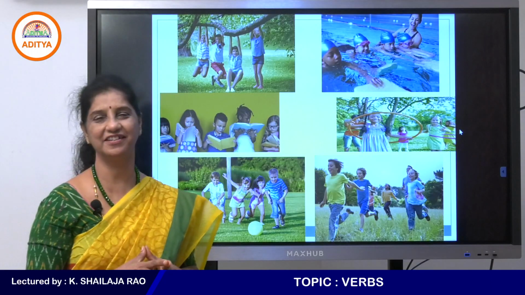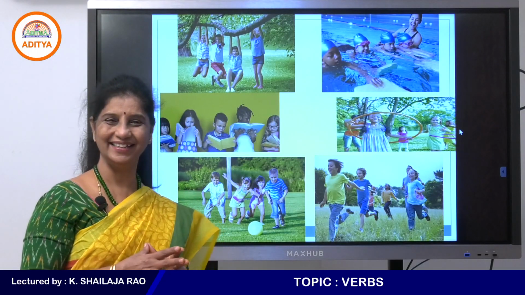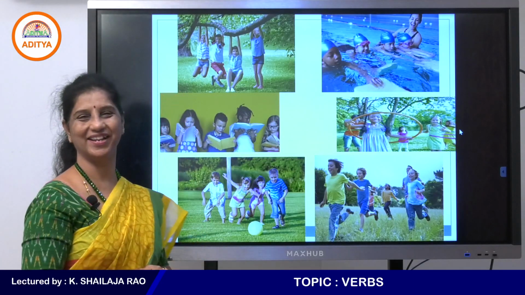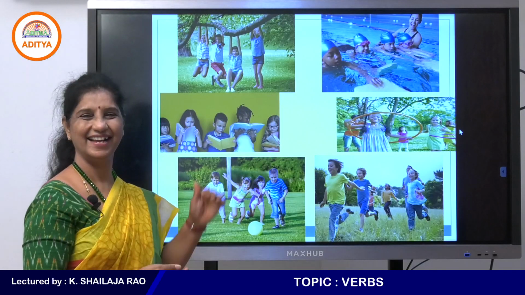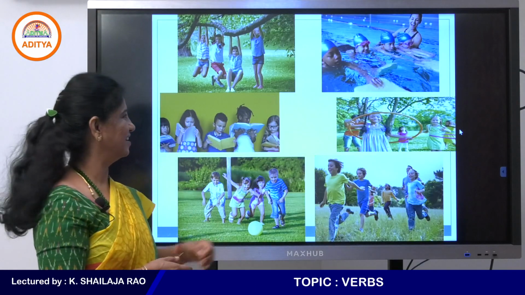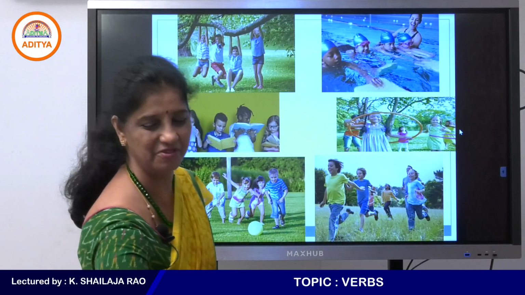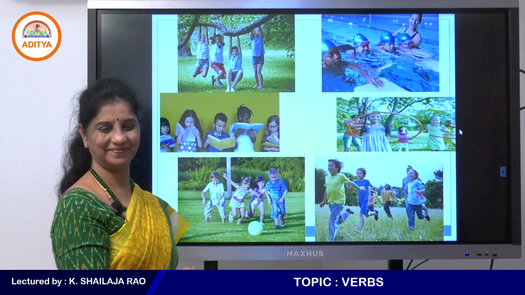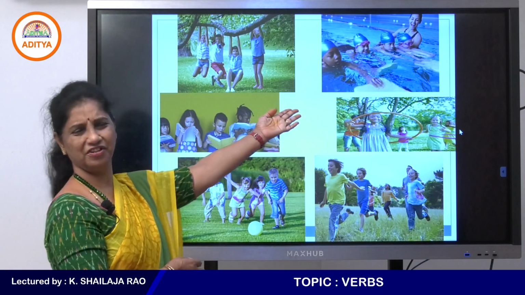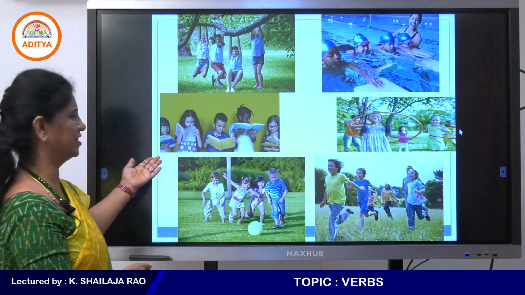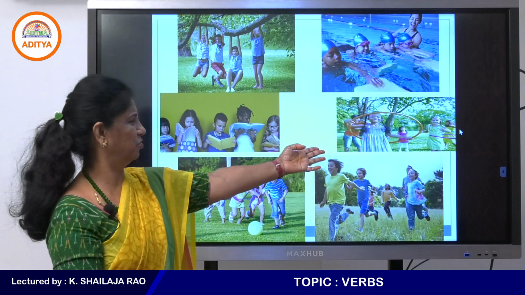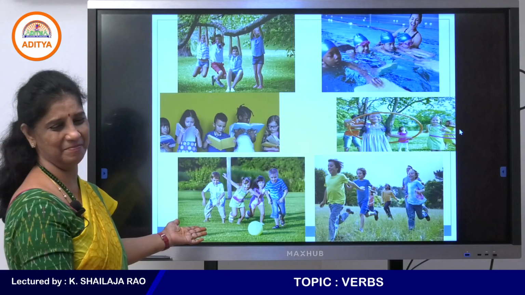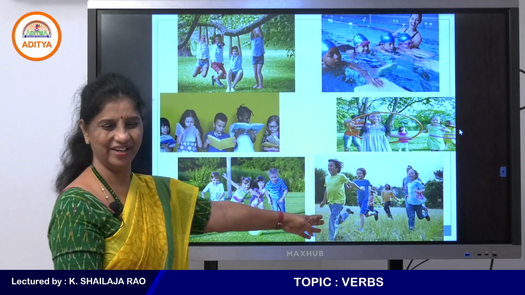Tell me what these children are doing. Can you quickly tell me what these kids are doing? What are the first batch of kids doing? Like hanging from a tree, right? Then what is that batch doing? I'm sure all of you know the answers. So just tell me what they're doing. So simple. Are they playing with the hoops? What are these children doing? Which game are they playing? And what are they doing?